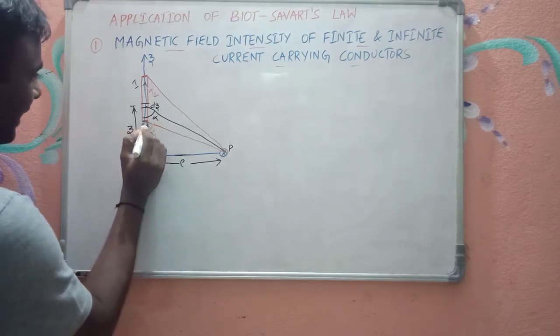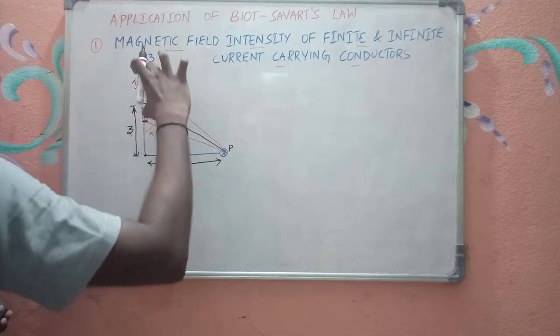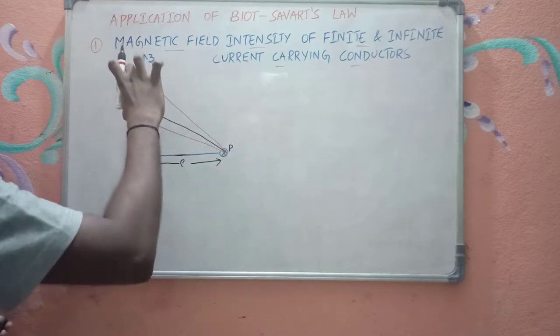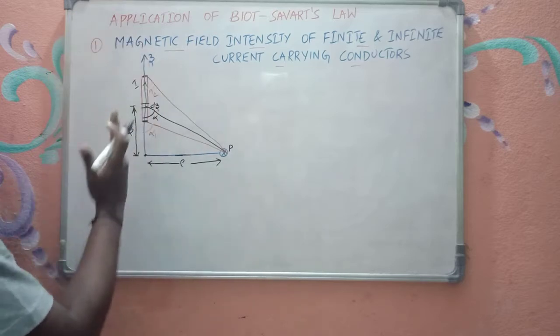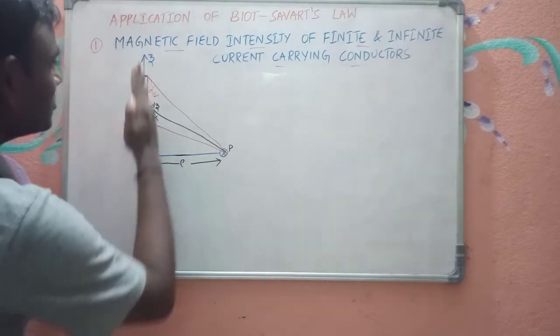I am considering a current carrying conductor which is a finite one. This is the total length of the conductor, carrying a current in the positive z direction. This is the positive z direction.